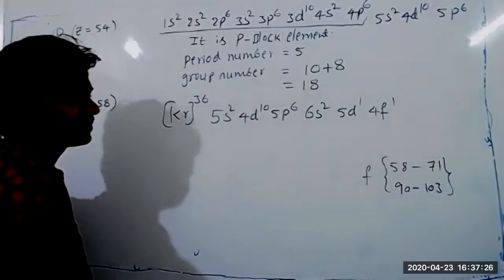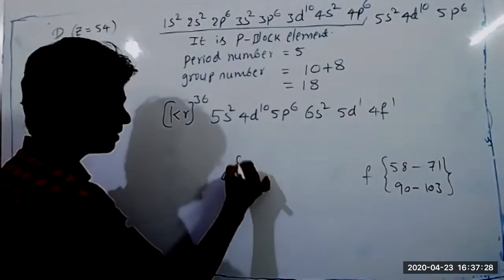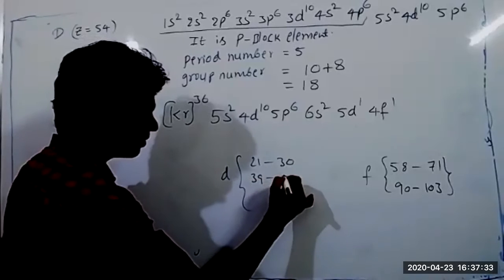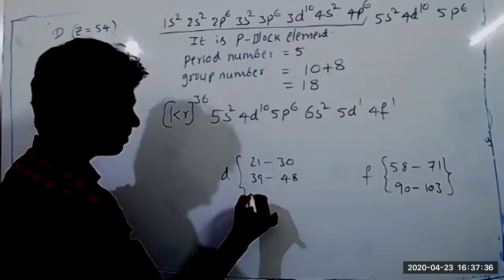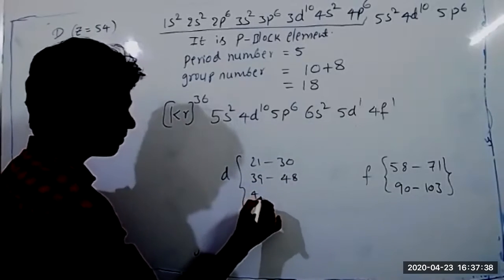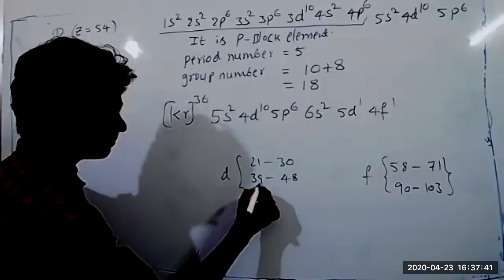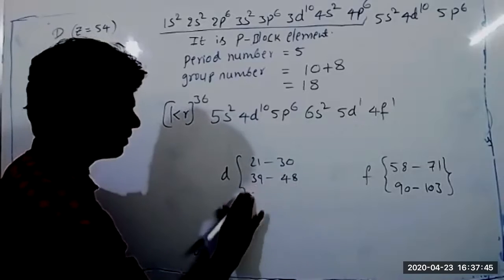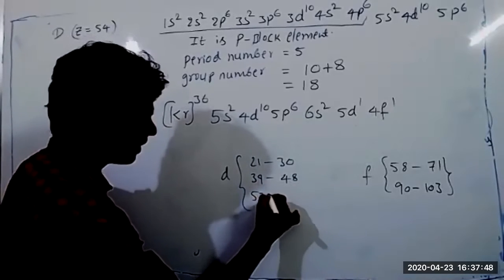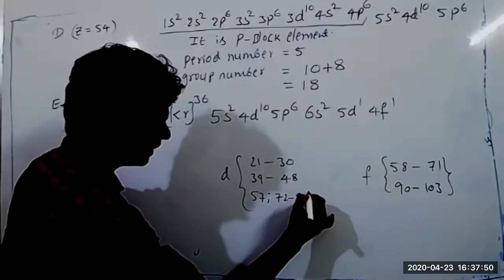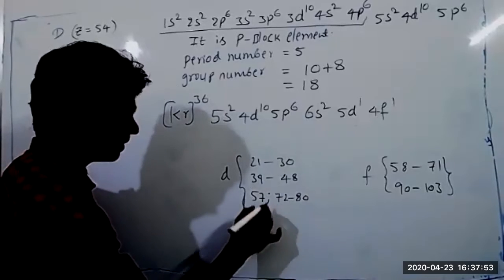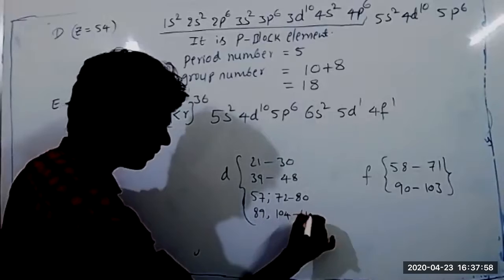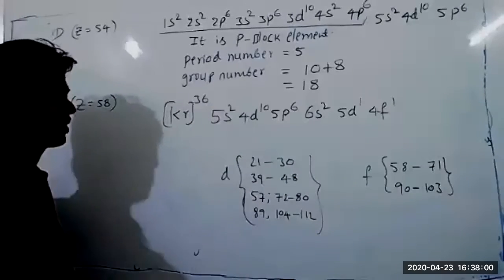Yesterday I gave you the D block elements: 21 to 30, 39 to 48, after lanthanum 57, 72 to 80, and after actinium 89, 104 to 112. All these elements come under the D block.